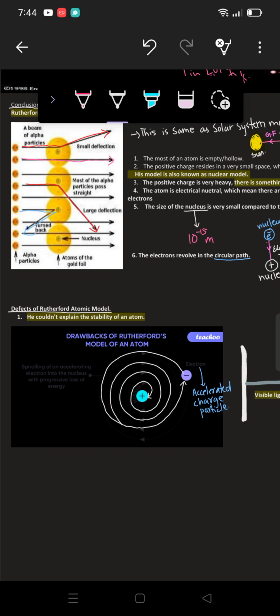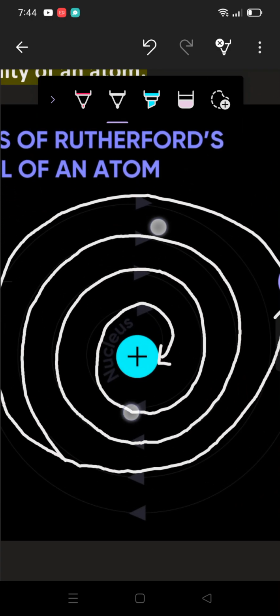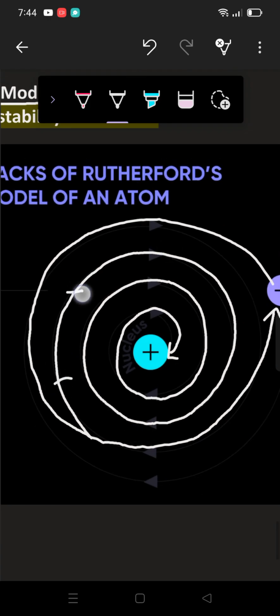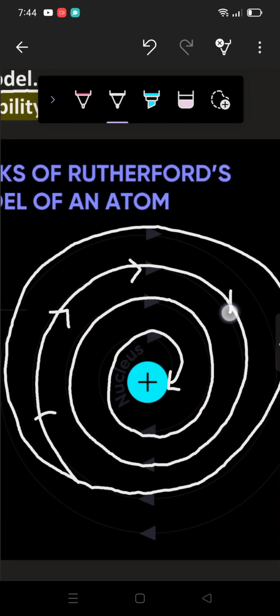In actuality, the atom is stable, right? And that would be further explained by Niels Bohr: how the atom is stable, why it isn't emitting radiations and losing energy, and why it isn't falling into the nucleus, right? So here we have got that he could not explain the stability of an atom.